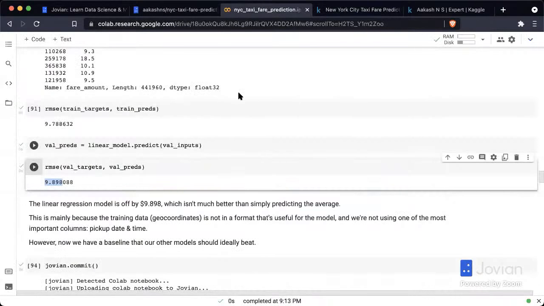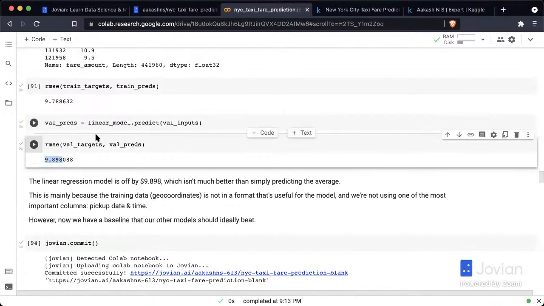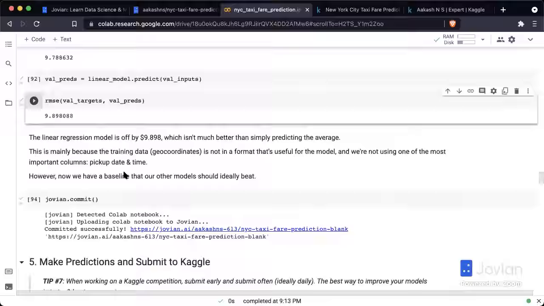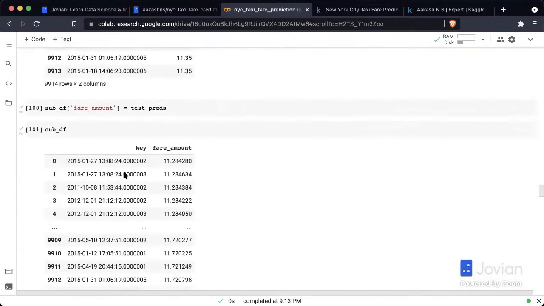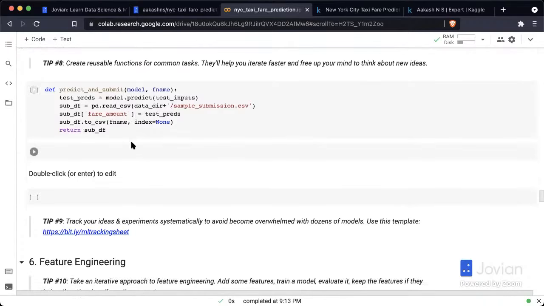I mean, they're in the same range. It's not that the validation set RMSE was 2 and the test set RMSE was 10. So they're close enough. Of course, the validation set is a lot larger. It's about 110,000 rows, whereas the test set is just 10,000 rows. So it's always harder to make predictions on larger unseen data than smaller unseen data. So that could have an effect, but at least they're close enough for us to work with. Okay. So that's how you make predictions for the test set.